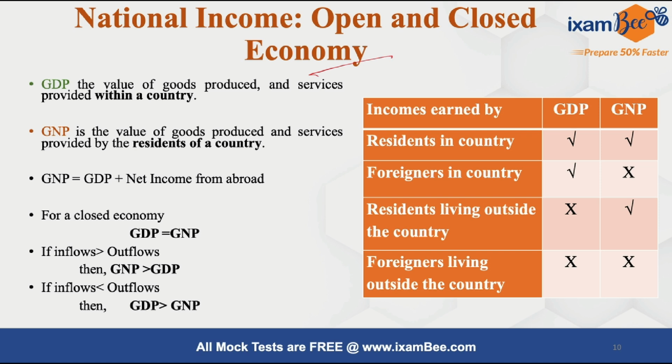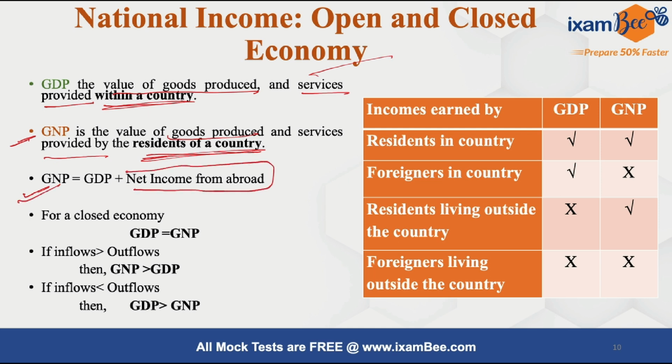Let's see what is the major difference between national income when we calculate it in an open and when we calculate it in a closed economy. So what is GDP? GDP is gross domestic product and GNP is gross national product, as we have discussed earlier. What does GDP actually mean? It is the value of goods produced and services provided within a country.